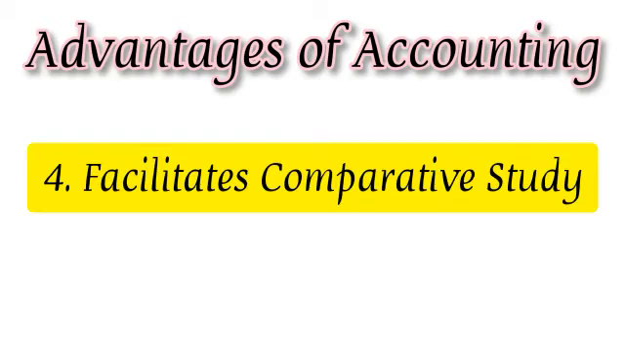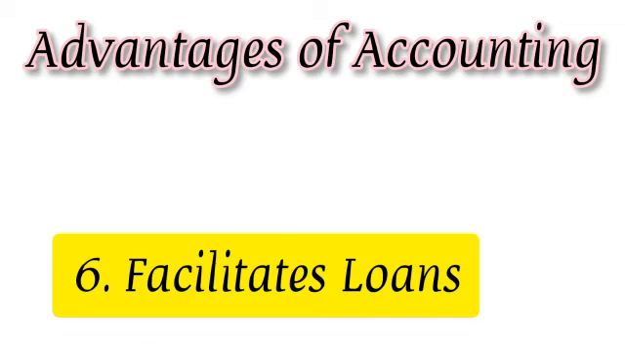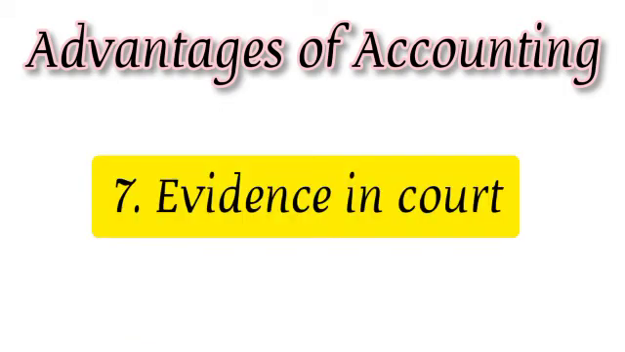Number 4, facilitates comparative study. A systematic record enables businessmen to compare one year's results with those of other years and locate significant factors leading to change if any. Number 6, facilitates loans. You all know this, right? And number 7, evidence in court.